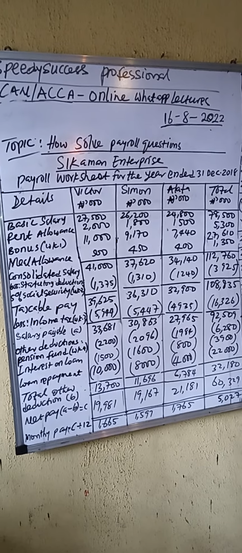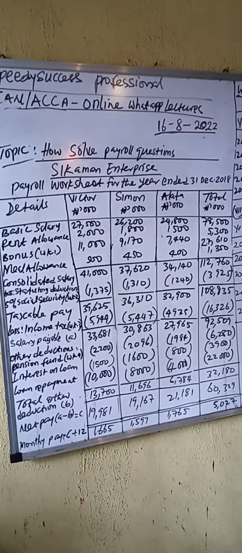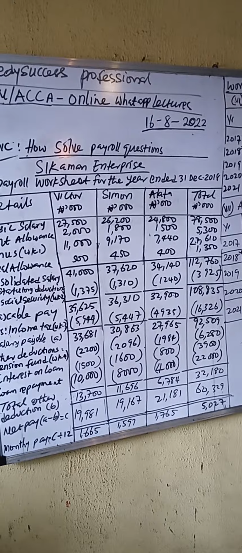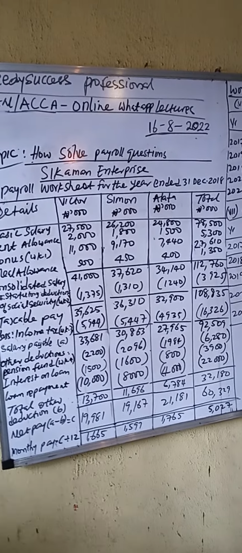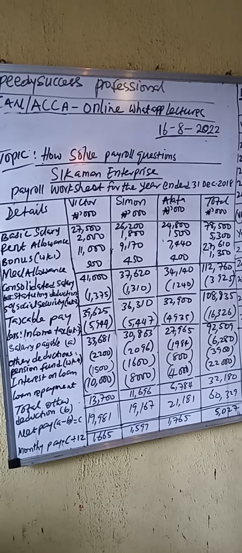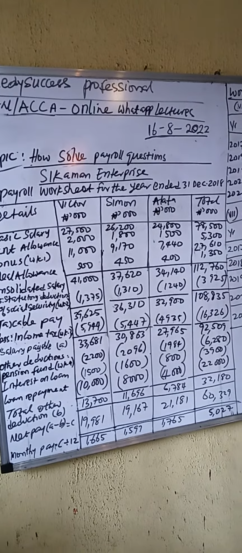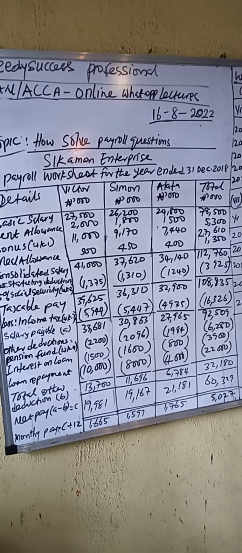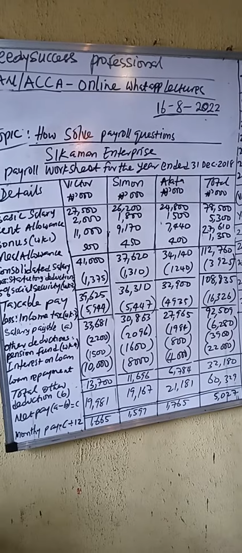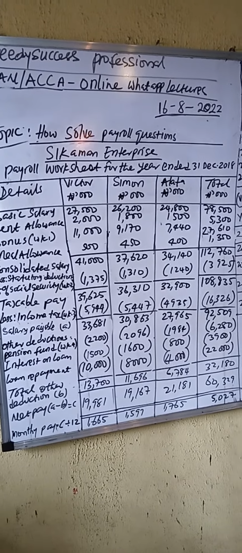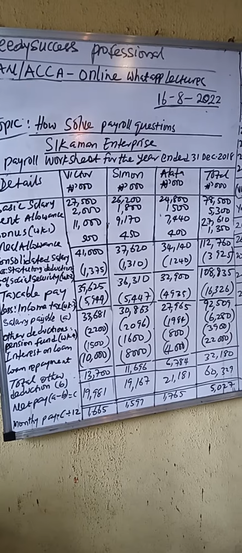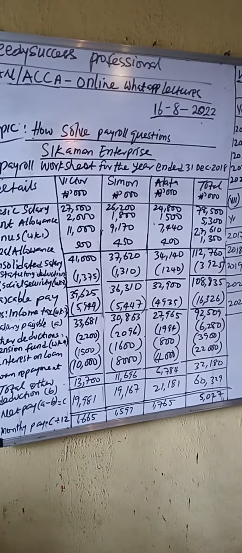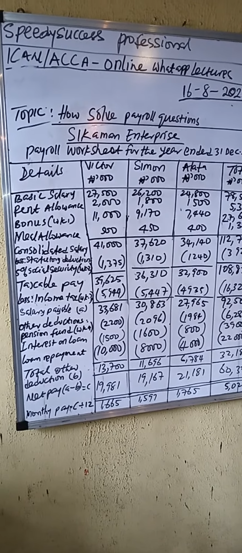and for Simon, and allowed to 6,784 deductions. The net pay for each of these persons is 19,981 for Victor, 19,167 for Simon, 21,181 for Alata, and the company is paying 60,392, that's in thousands. Now, you are expected to also break this pay into monthly salary, and that's what we have done. Please let's go ahead and look at our workings now.